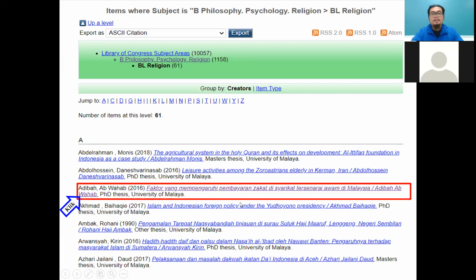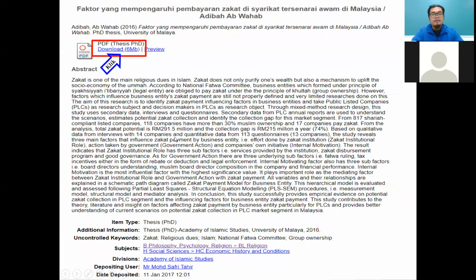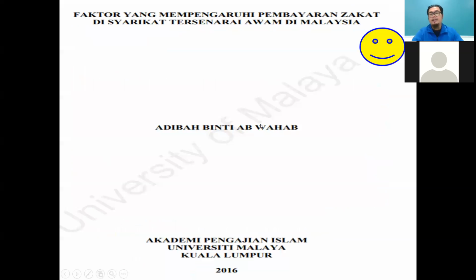I just click this title, and then they give information on the abstract, but you need to click download PDF. Click the button of download PDF, then you can get the full text. This is from Malaysia. It's very selected, but you can try the database to get the full text of the thesis.